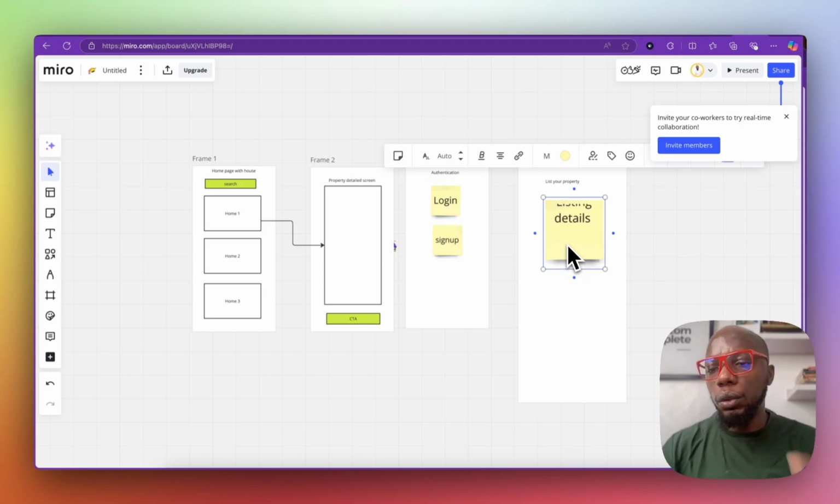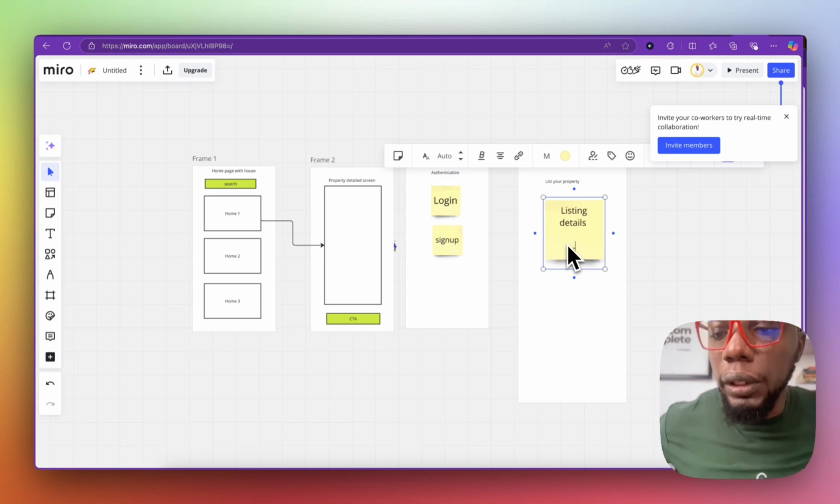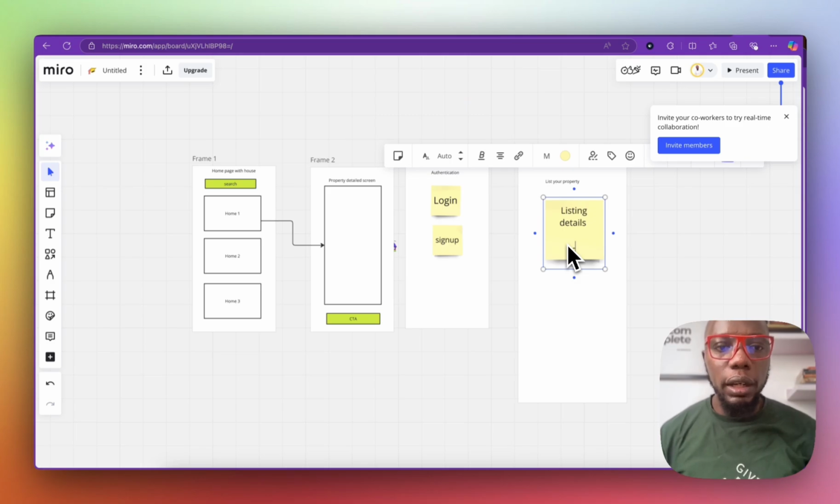And so if you're listing your application, what kind of information will you require? Of course, you have to think of it like, if you're listing a house, what kind of information do you want the house to give you? You need to get things like the address, the house description, the title, because it's an ad, right?